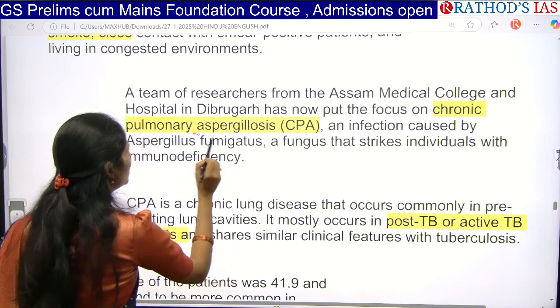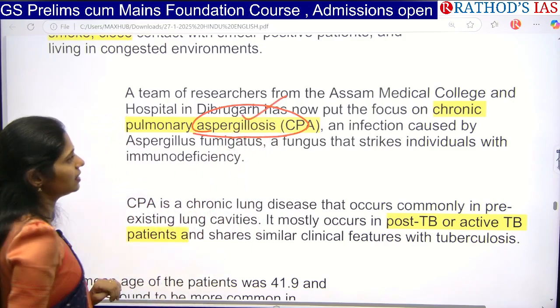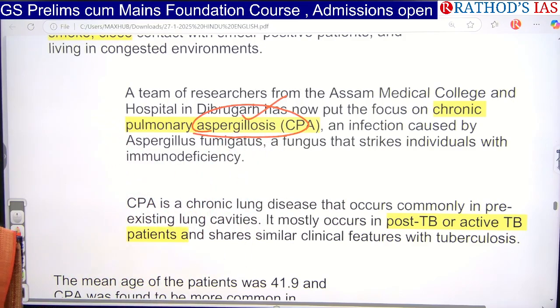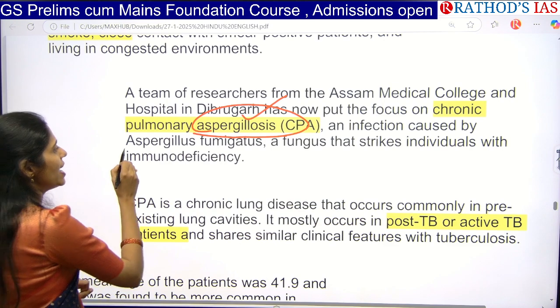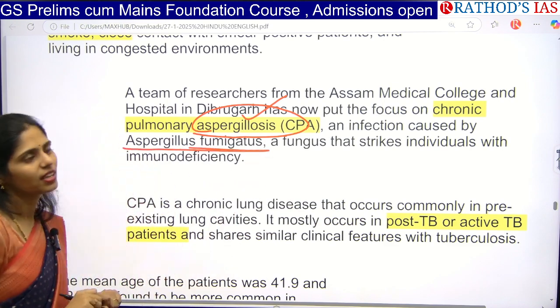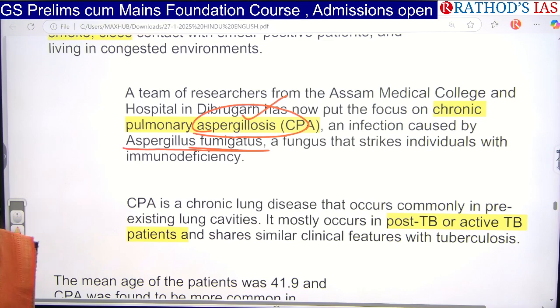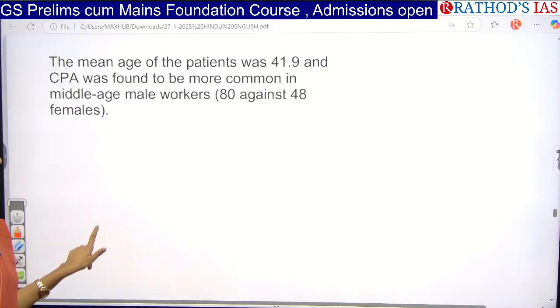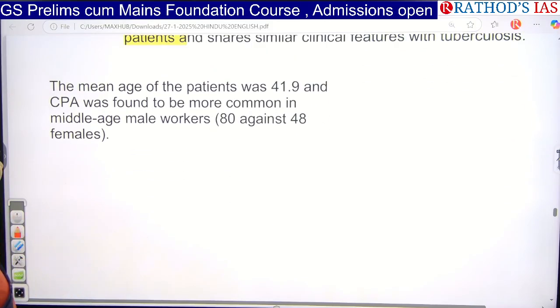This TB-related fungal disease, aspergillosis, is caused by the fungus called Aspergillus fumigatus, which strikes individuals who have recovered from TB. Especially people above 41 years are getting this, and middle-aged male workers have more incidents compared to other people.